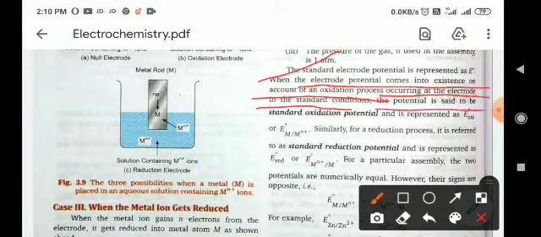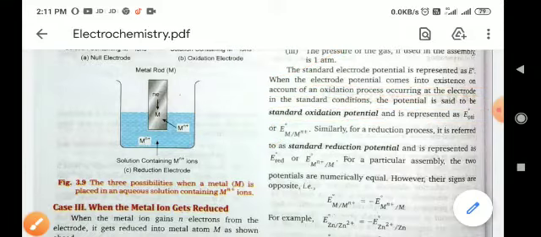Then the potential is said to be standard oxidation potential and represented by E naught. For oxidation it is represented by E naught M by M n plus, and for reduction potential it will be represented as E naught M n plus by M.